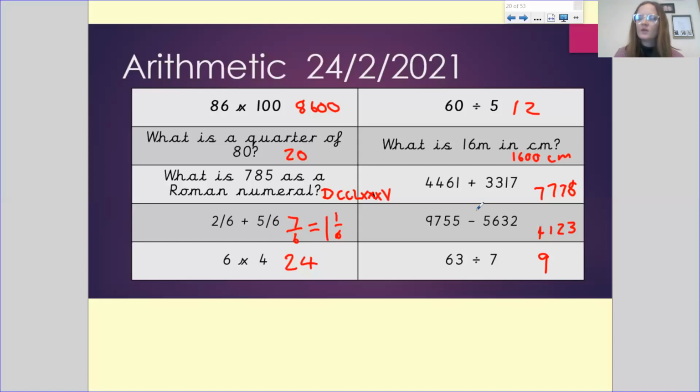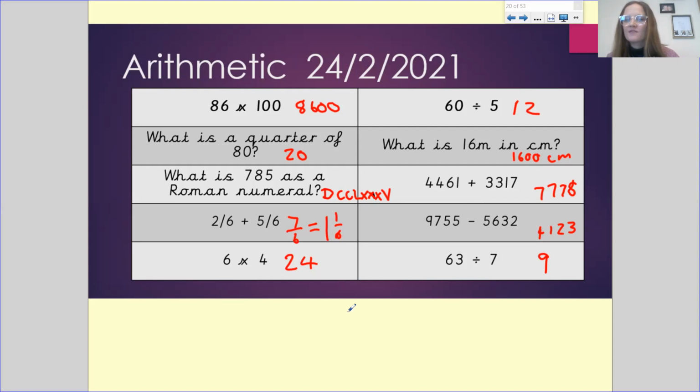Okay, as you can see, we've got our answers. So 86 times 100 is 8,600. A quarter of 80 is 20. You have to divide 80 into 4 equal parts, and you're looking at one of those parts. What is 785 as a Roman numeral? Your answer is DCCLXXXV. What's 2 sixths plus 5 sixths? The answer is 7 sixths, or if you are able to convert it to a mixed number, it is 1 whole and 1 sixth. 6 times 4 is 24.